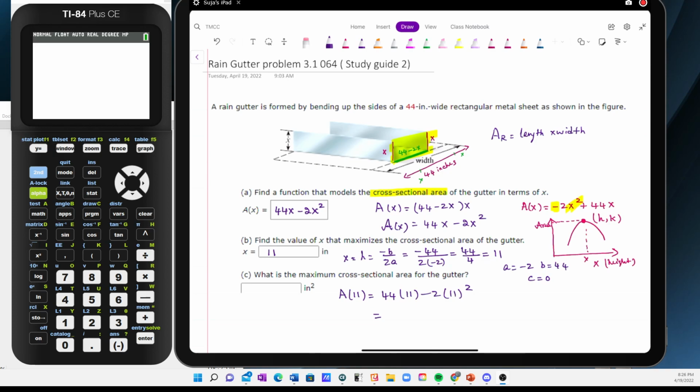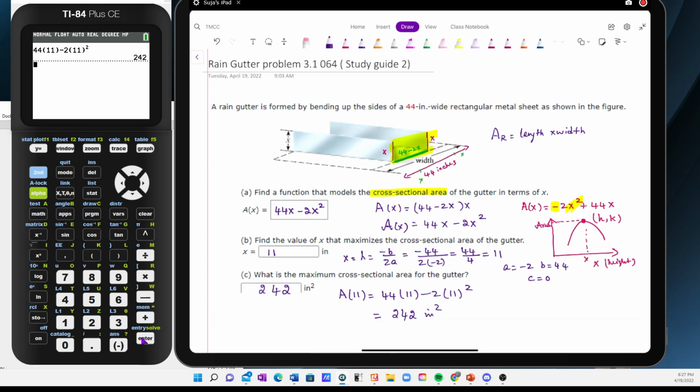Let me use my calculator to finish this up. 44 times 11 minus 2 times 11 squared. And this would be the maximum area, which is 242 inches squared.